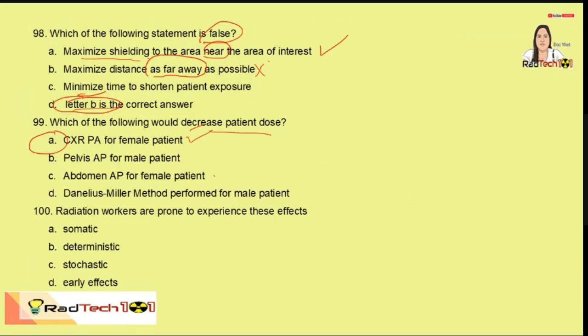Radiation workers are prone to experience this effect. Every day we are receiving low doses of radiation from the scatter radiation emitted by the patient. So low doses will result in stochastic effects. So C is the correct answer. That's it for our rationalization for numbers 52 up to 100. Stay tuned for the uploading of other practice tests and the succeeding rationalization. Thank you everyone and good day.